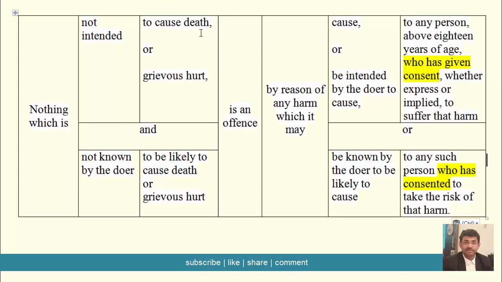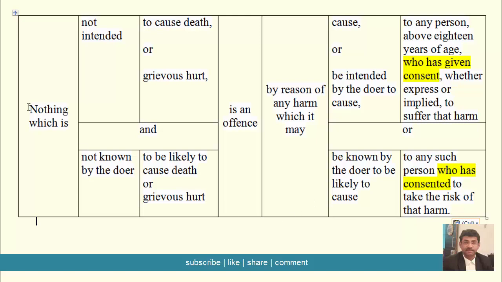So now the entire section is completed. Now you can see by reason of any harm which it may cause or be intended by the doer to cause to any person above the age of 18 years who has given consent. This is the most important ingredient of this section. Whether express or implied, so consent may be either express or implied, to suffer that harm, or which it may be known by the doer to be likely to cause to any such person who has consented to take the risk of that harm.